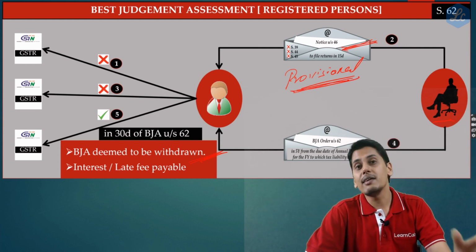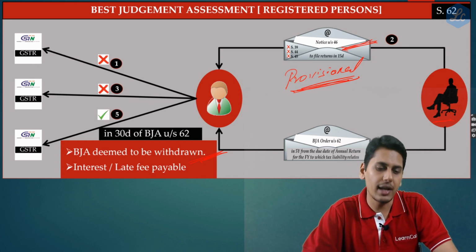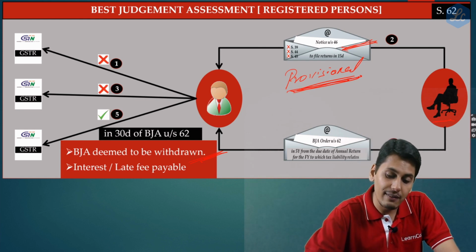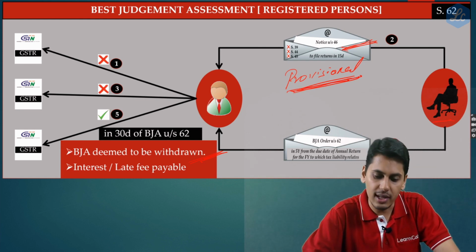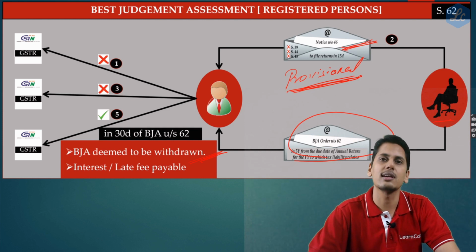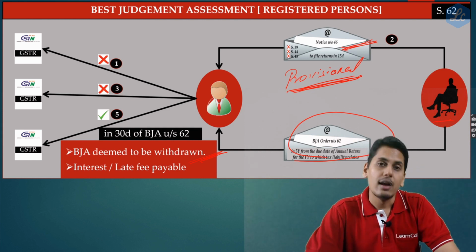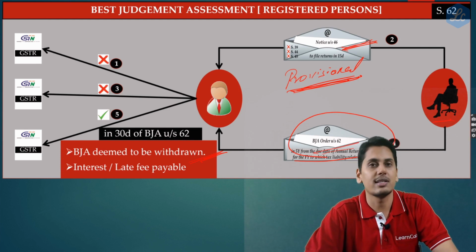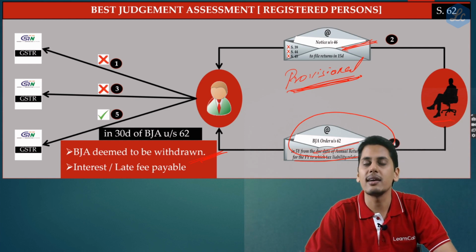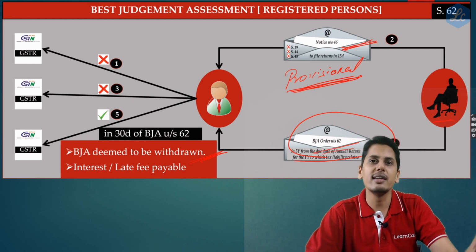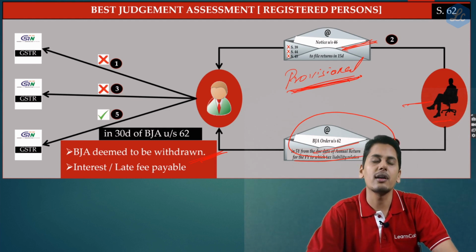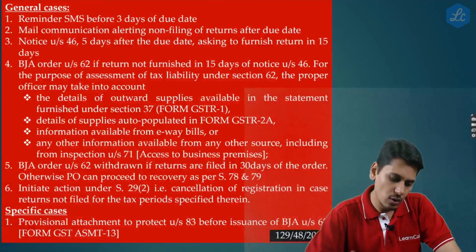However, provisionally, wherever the government finds that giving so much time, this assessee would run away or it would prejudicially affect the revenue, in those cases, the government can provisionally attach the property even before giving a best judgment assessment order under section 62. This is what the circular is reiterating. That means within a period of 30 days from the date of best judgment assessment order, if the person is still not filing the returns, the government can proceed with the recovery action under section 78 or 79. Alternatively, in deserving cases, this officer can also provisionally attach the property even before giving an order under section 62.